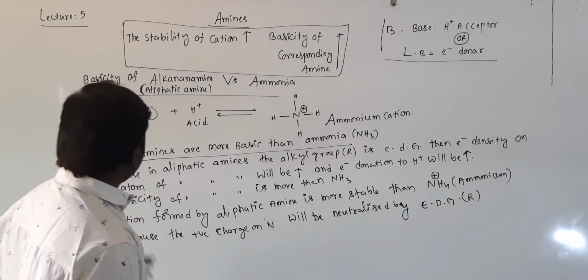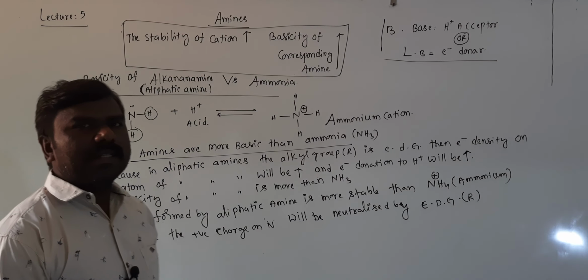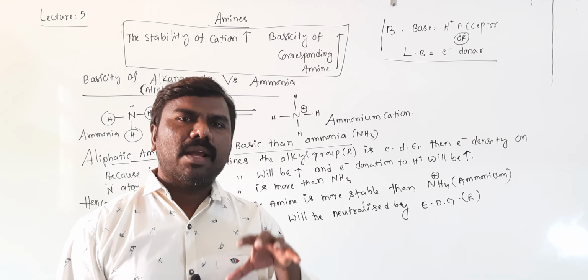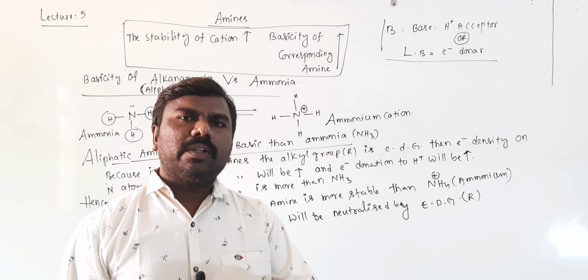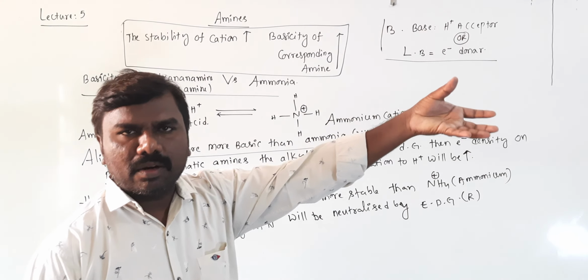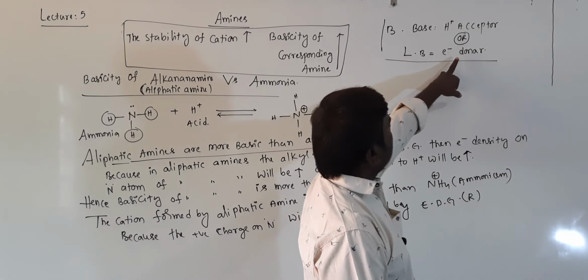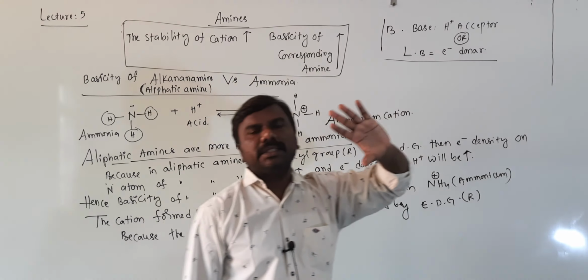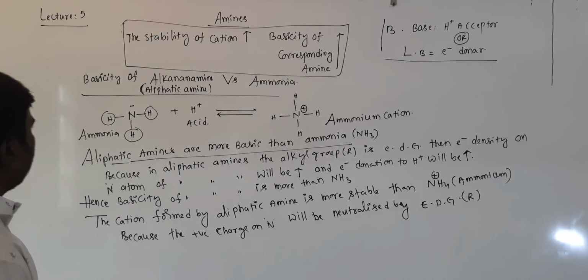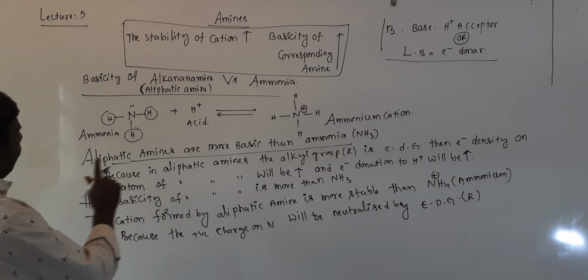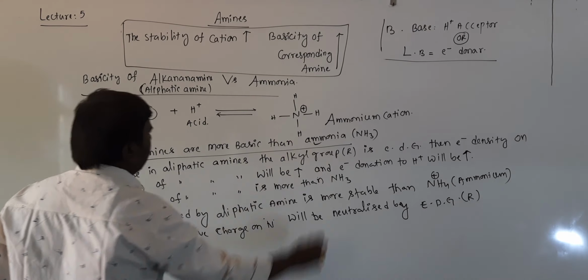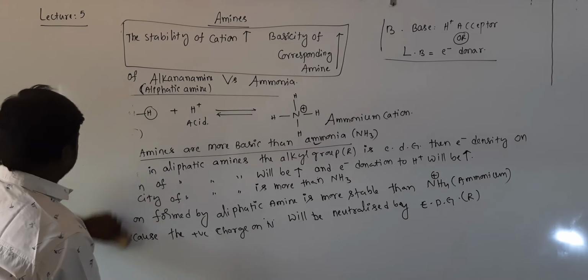Hence, aliphatic amines are more basic than ammonia, because in aliphatic amines alkyl groups are there. Those can donate electrons to nitrogen. Nitrogen can easily donate electrons to others. So, an electron donor is a Lewis base. Obviously, basicity is more, right? So finally, aliphatic amines are more basic than which one? Ammonia. Next, students.